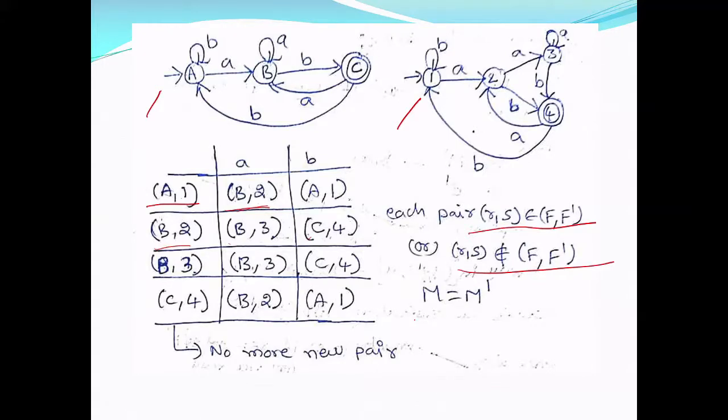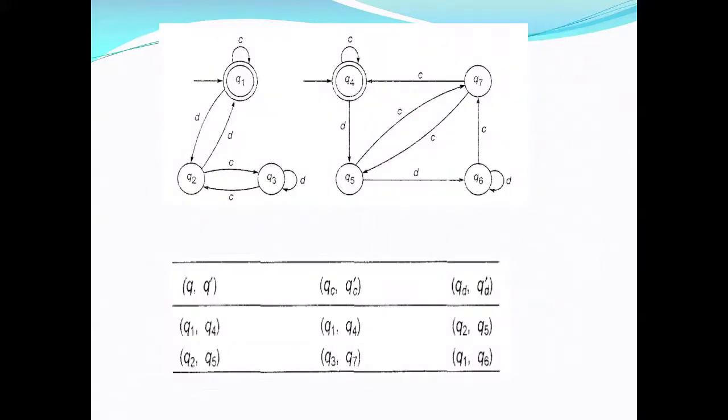Nothing new. Everything will revolve among these pairs of M and M dash. So I say these two are equal. M and M dash are equal. Or in other words, both of them will accept the same language. The language is the strings ending with A. Both of them will accept the same thing. If you minimize this, you will come to this point. Don't worry, you can check it without minimization.